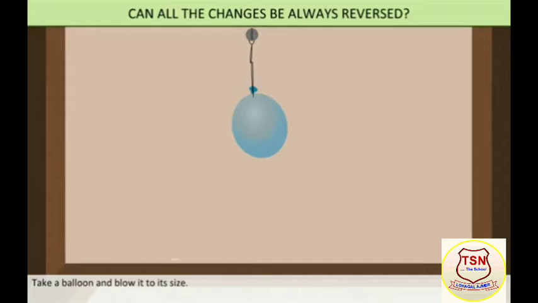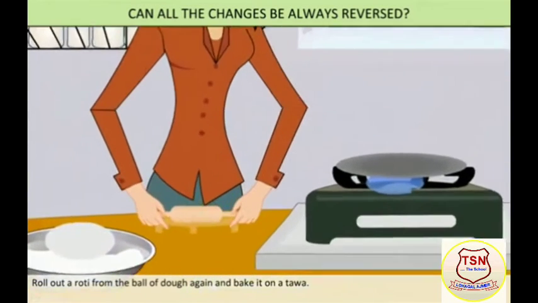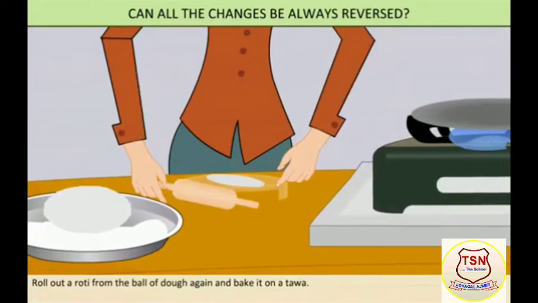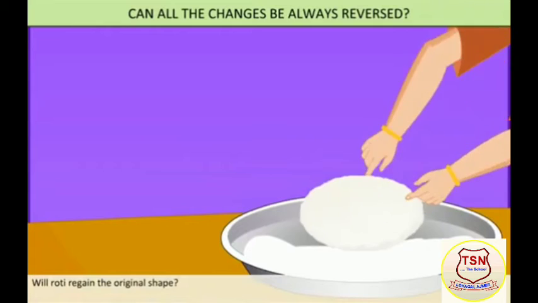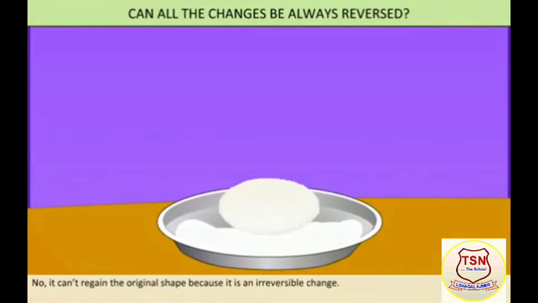Take a balloon and blow it to its full size. Tie its mouth tightly with a string. Prick it with the pointed tip of a pin. Oops, it's burst. It means it cannot regain the shape. Roll out a roti from the ball of dough again and bake it on a tawa. Will the roti regain the original shape? No, it can't regain the original shape because it is an irreversible change.